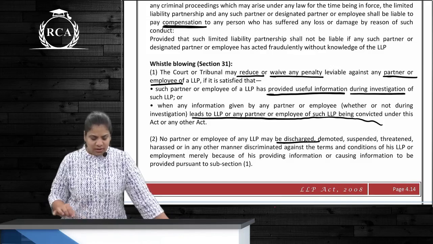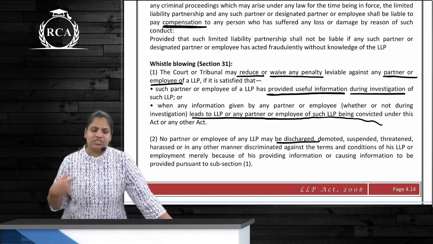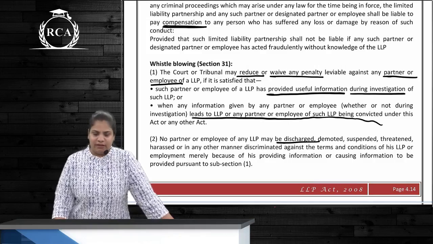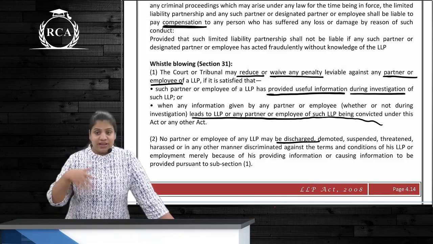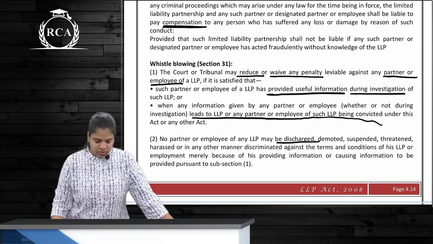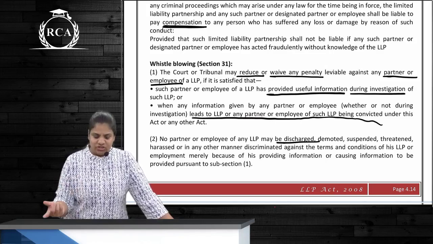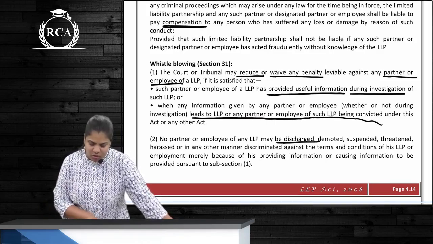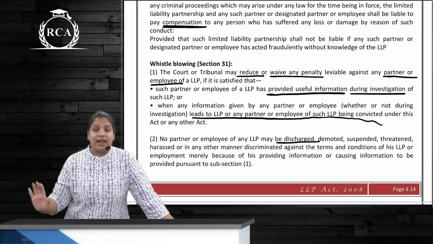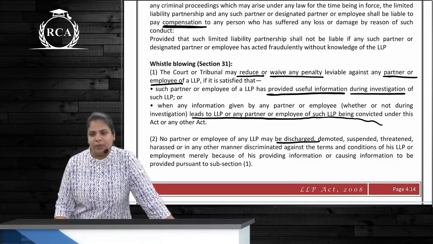So once again, see this. What is the court or tribunal doing? Either reducing or waiving of the penalty which is levied on whom? On the partner or employee. If what has he done? Firstly, there is an investigation going on, so this person had provided useful information. Or second, no investigation is going on, but he provided information, and because of that the LLP or partner or employee is being convicted under this Act or any other Act. He gave such good information, so now his penalty is going to be reduced, correct?